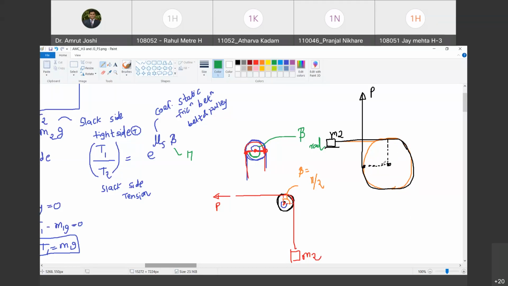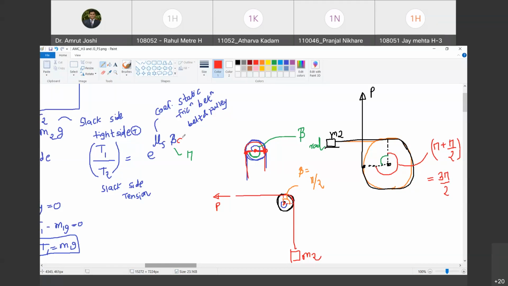Now of the two angles, one is this and the other between these two radius vectors is this one. On which side is the belt in continuous contact with the pulley? The one marked in red. Do you agree with me? So how much is this angle? This angle is 240 degrees. So how do I write it? It is pi plus pi by 2, so it is going to be equal to 3 pi by 2. Agreed? So that's beta. This is what we call the angle of lap.